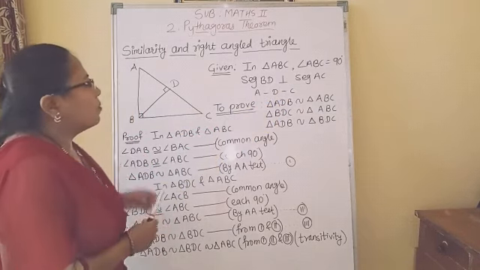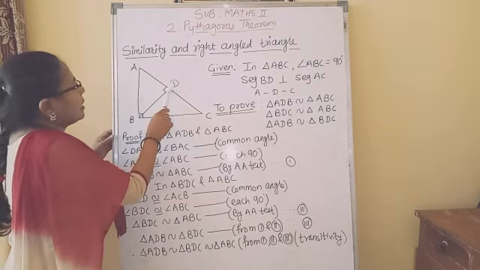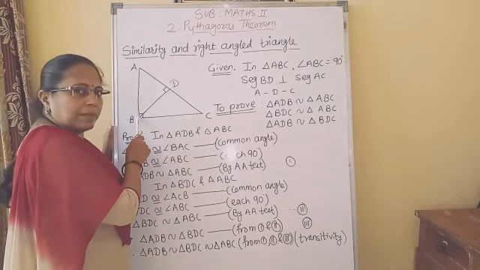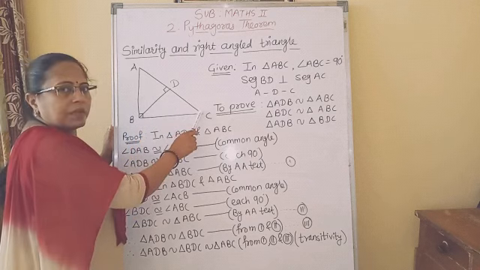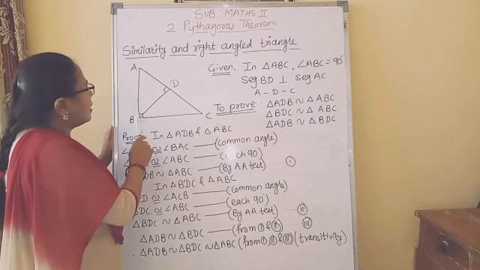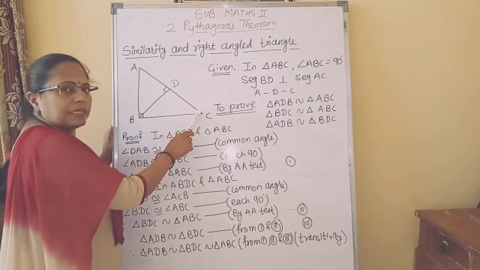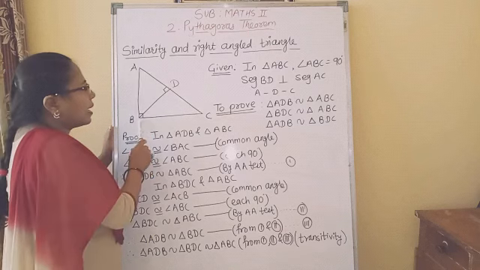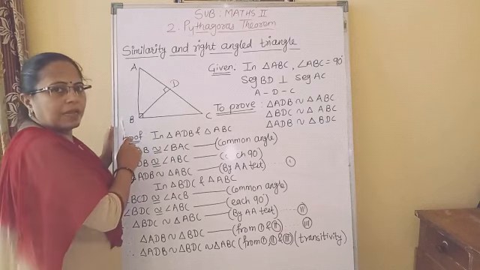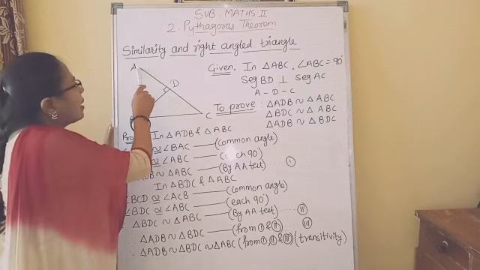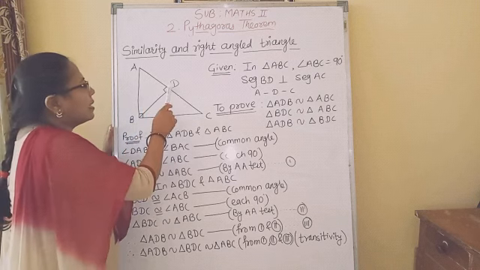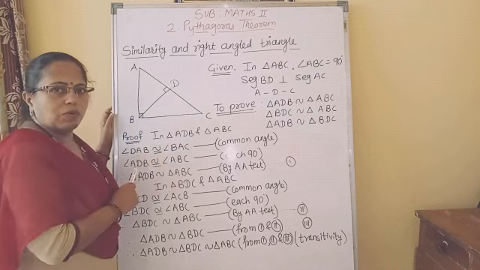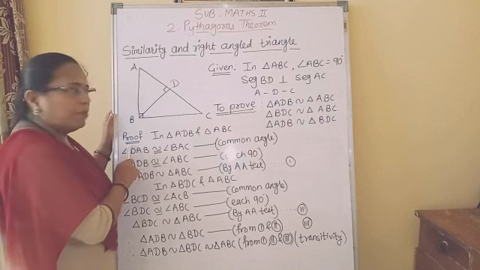So we have to prove triangle ADB similar to triangle ABC and triangle BDC similar to triangle ABC, and therefore triangle ADB similar to triangle BDC. This we have to prove. So let us start the proof.